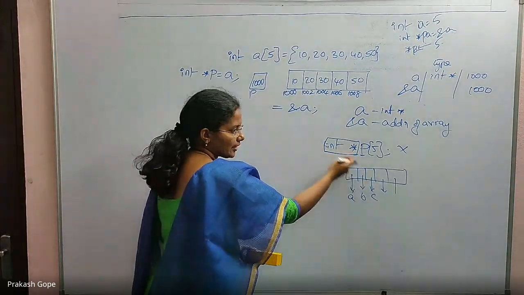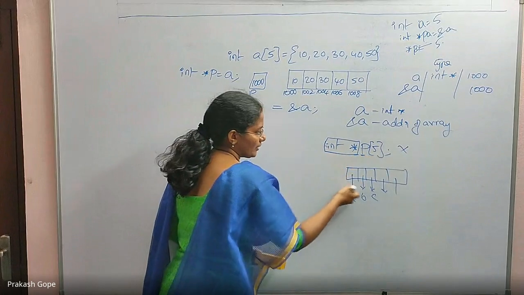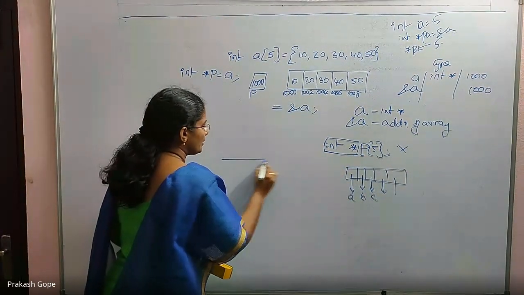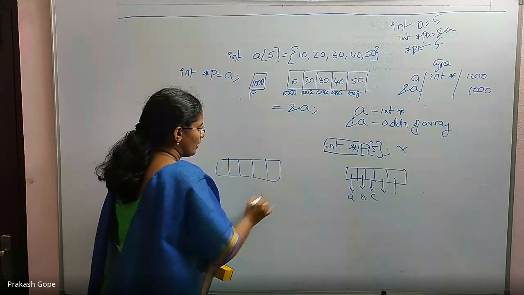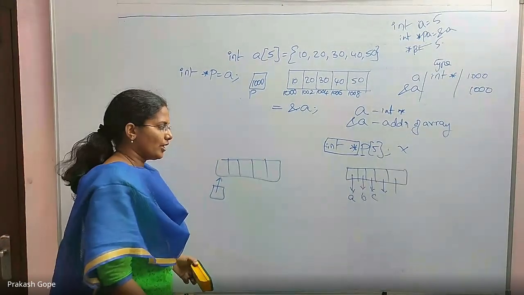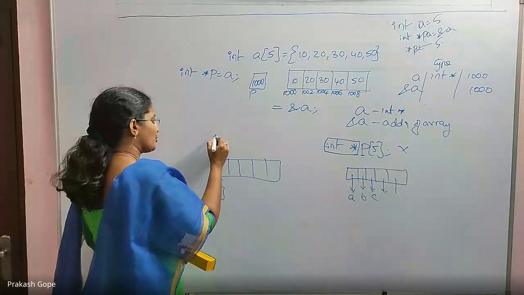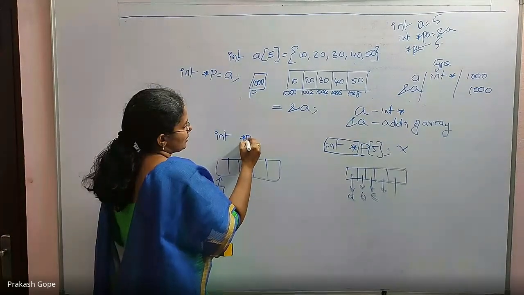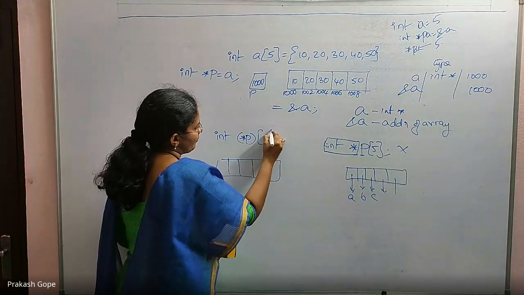You understood this declaration, right? If you declare this, this is what is happening. My requirement is that there are 5 elements, and I want just one pointer pointing to this integer array. The declaration should be like this: int (*P)[5].